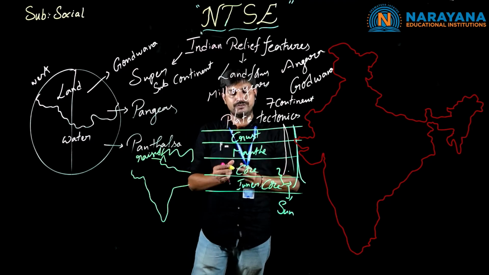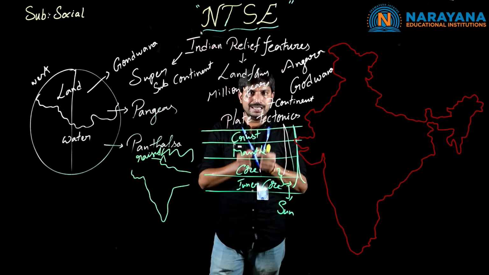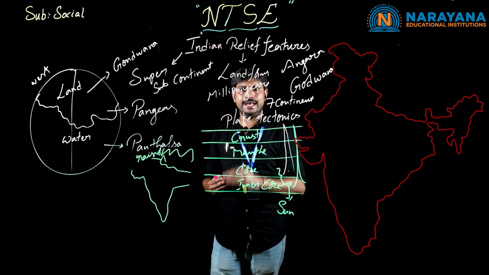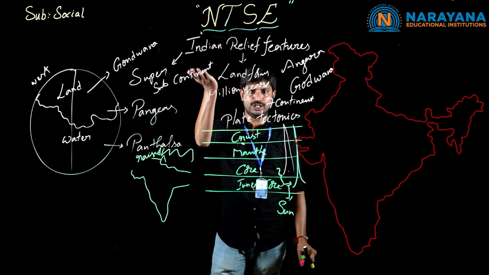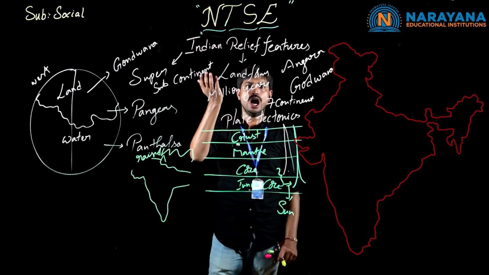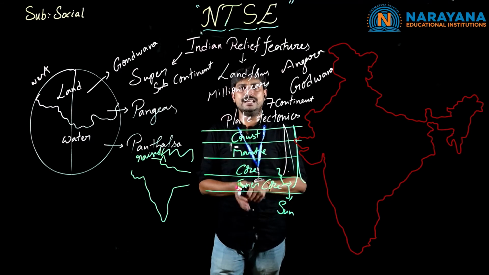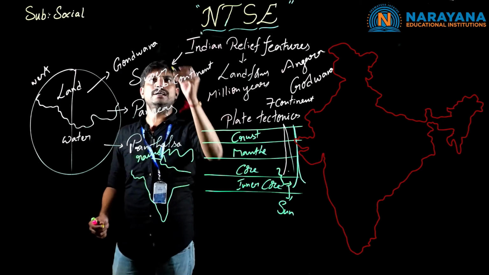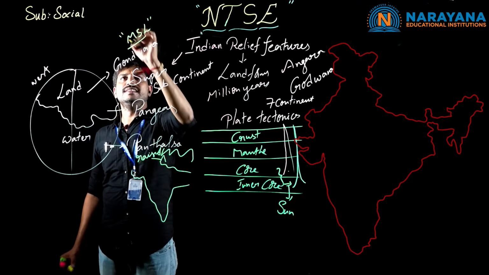So we have one more important question here. What is the reason for the cool temperature near the Himalayas compared to the southern part of our country? The only reason is that if we move to a high altitude, the temperature automatically decreases. The mountain range is above sea level, which we learned in earlier classes as MSL, mean sea level.